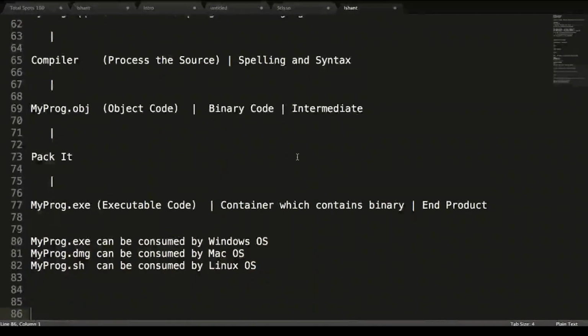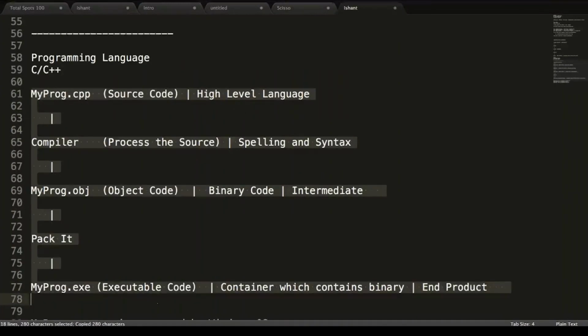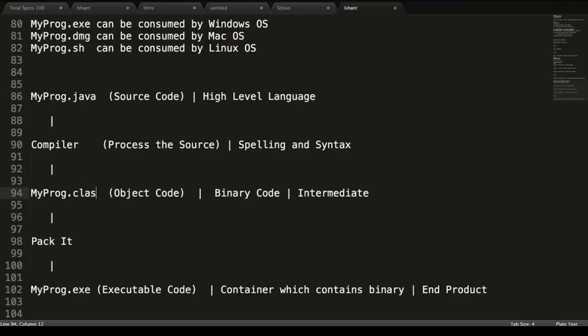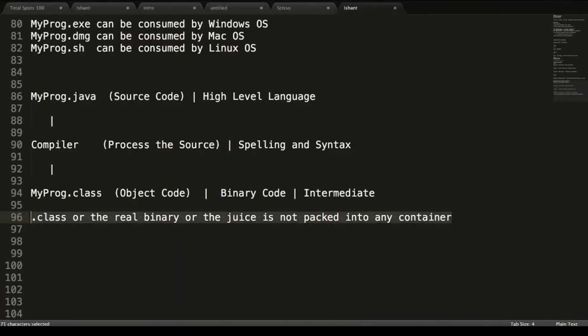Now, what's the case of Java? In case of Java, we got some similar concepts. We got the source as myprogram.java and you get myprogram.class. So the good news is you don't pack. The dot class, or the real binary or the juice, is not packed into any container. So we don't pack the juice in any container out here. So what's happening over here?